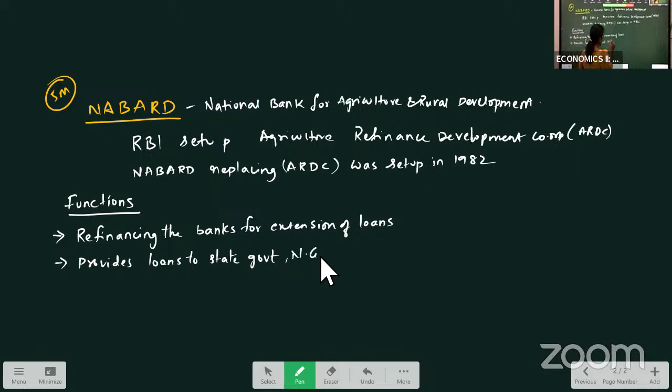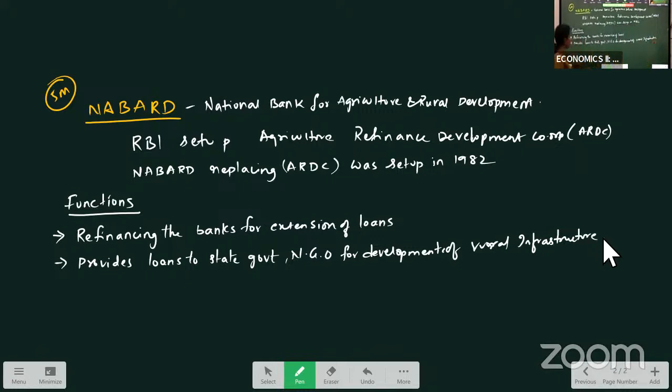State government, NGO for development of rural infrastructure. So just see here what it is performing. It will refinance the banks for extension of loans and investments and all. It provides loans to the state government, NGOs for development of rural infrastructure, and formal banking services are provided to the poor people by self-help groups.